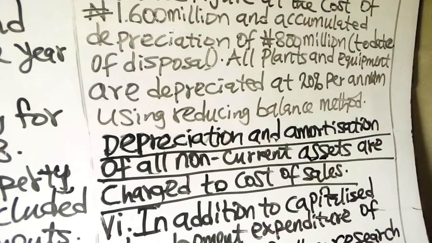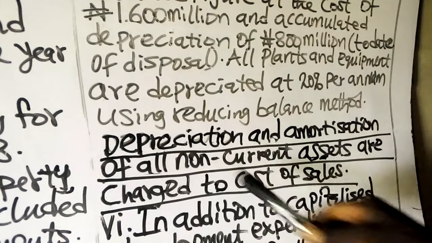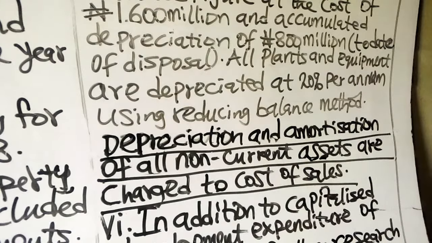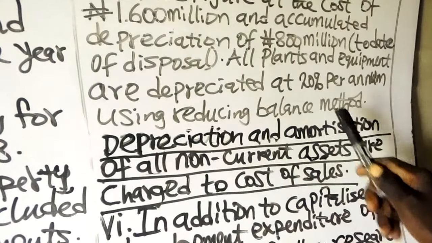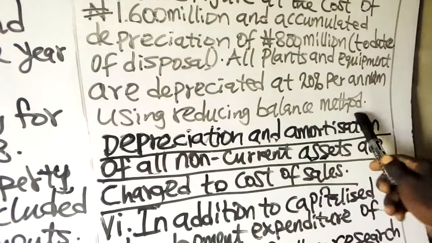Since depreciation and amortization are to be charged to cost of sales, we will need to comply with the policy of the company. You are going to charge the amortization and the depreciation to cost of sales, not administrative expenses, because the policy is to charge them to cost of sales. But remember the method of depreciation used for plant and equipment is the reducing balance method.